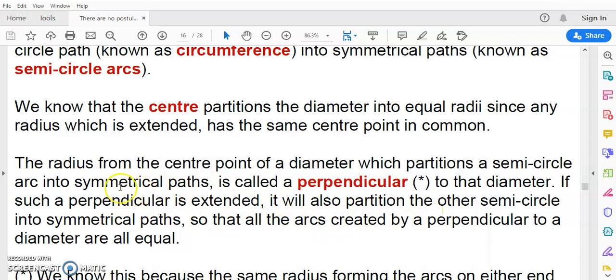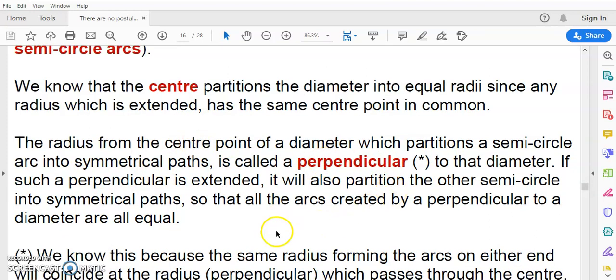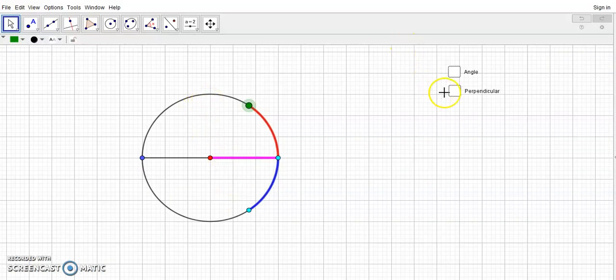So the radius from the center point of a diameter, which partitions a semicircle into symmetrical paths, is called a perpendicular, right? So we know that it will also partition the other semicircle into symmetrical paths. How do we know that? Well, consider that if we have a perpendicular like this and we start here, these two paths will be equal, right? These two arcs, because we are starting with a radius and we know that a circle is generated by the same radius, giving it the property of symmetry.